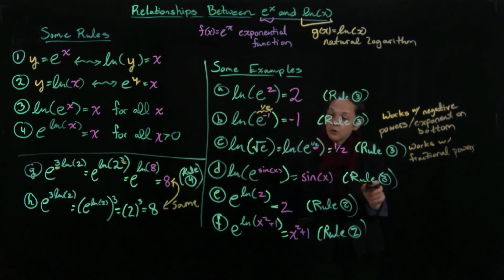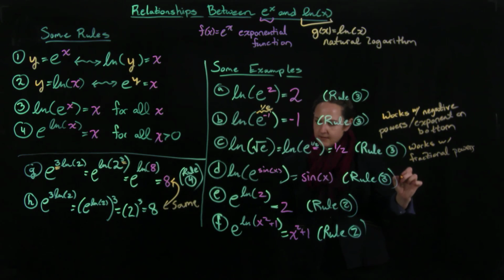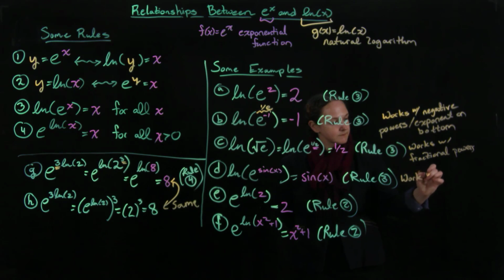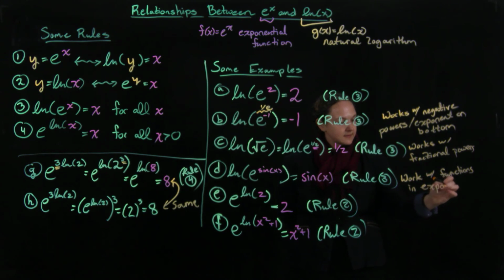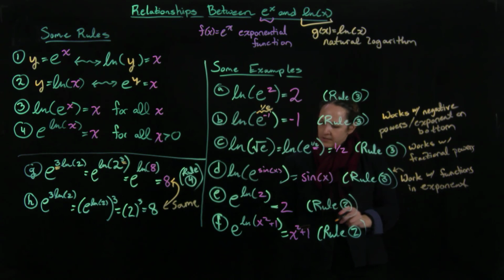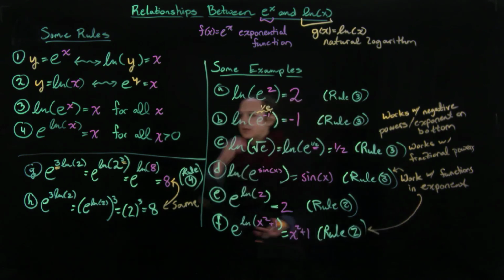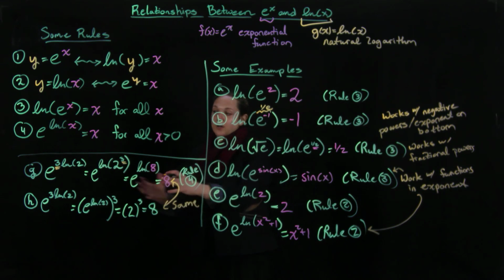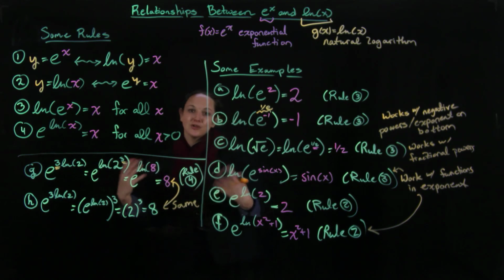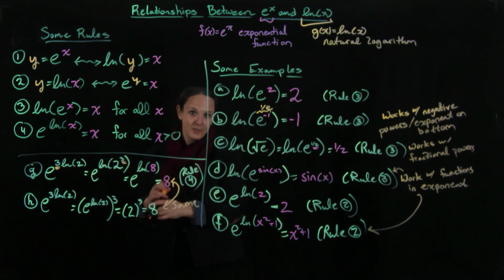And then they work with functions in the exponent. In fact, the rules still work with these, and the fact that this one shows up here also shows up here. This is really good to know, and this one is that I can use different rules, but as long as I'm using them correctly, I'm going to get the same output.